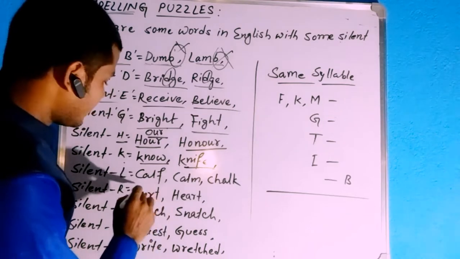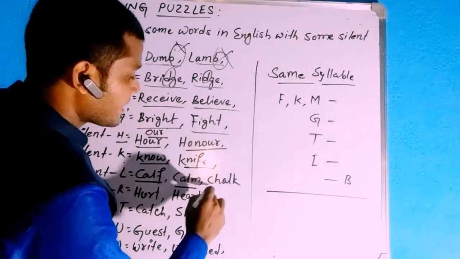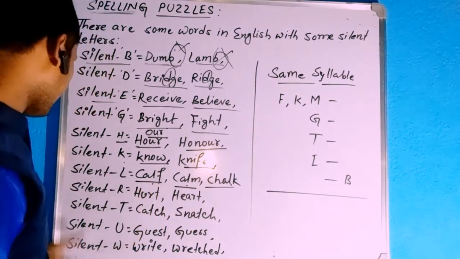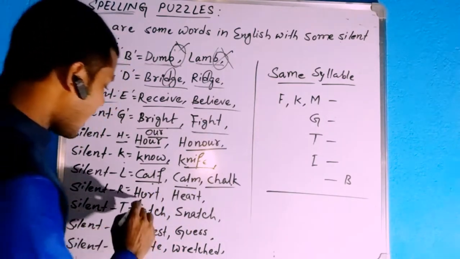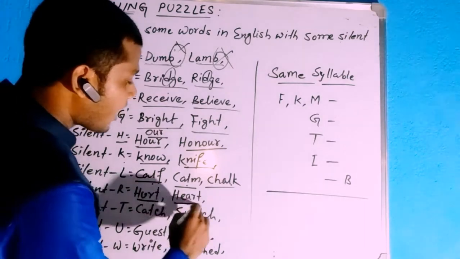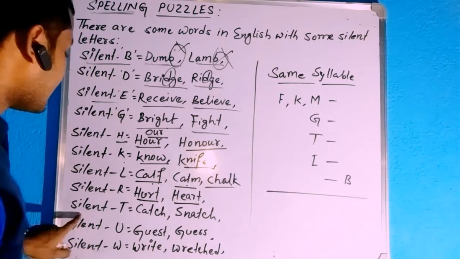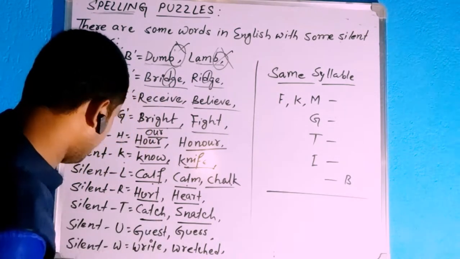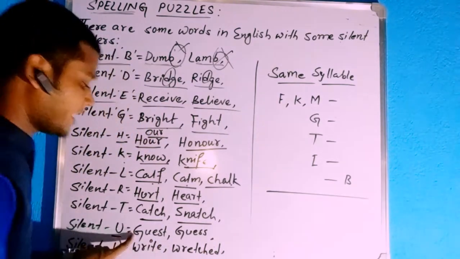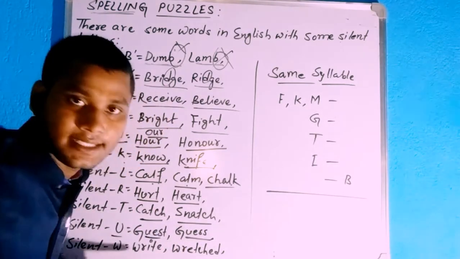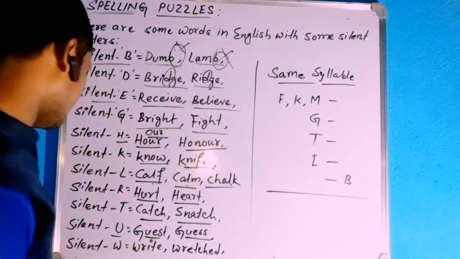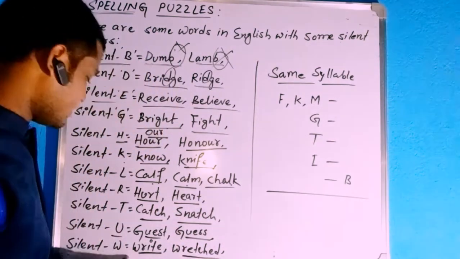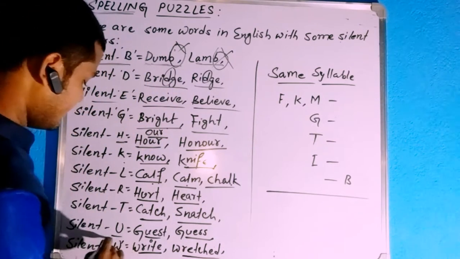Silent L. Calm, chalk. L is silent here. Silent R. Heart. Silent T. Catch, snatch. T is silent here. Silent U. Guest, guess. So U is silent here. Silent W. Write, wretched. So W is silent.